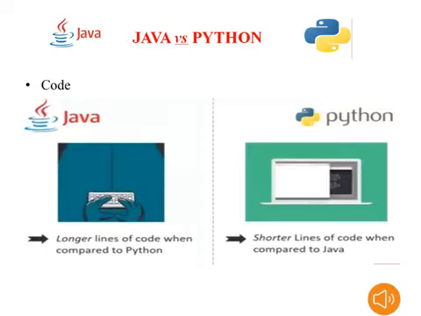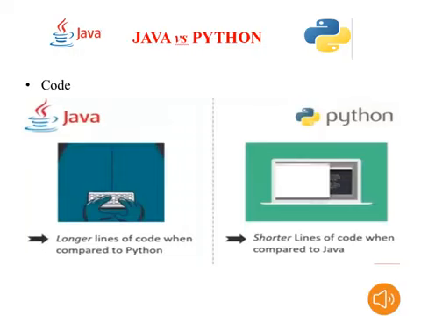But in Java we have to write some extra lines for extra features. Python has shorter lines of code when compared to Java. So as a programmer, in this code situation, I will vote for Python.